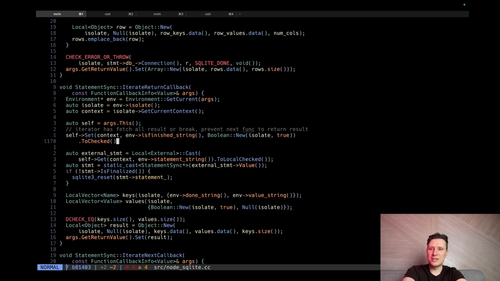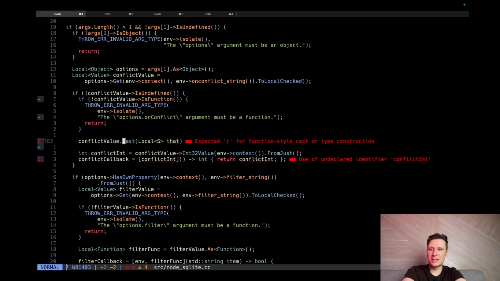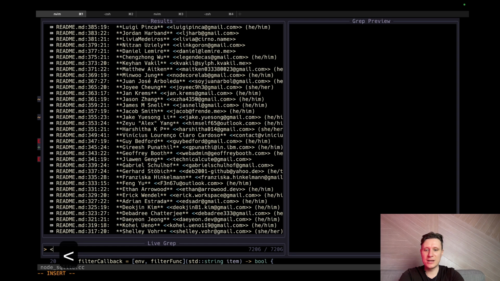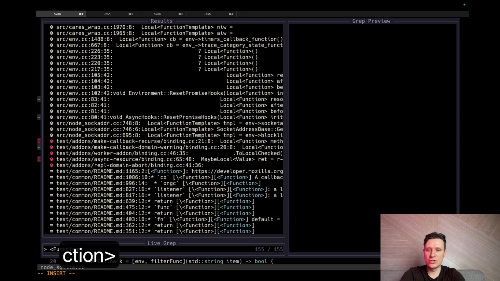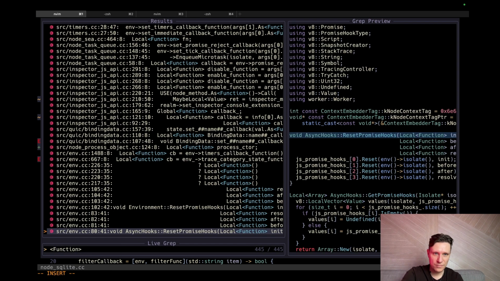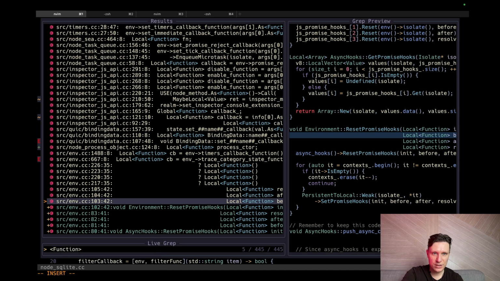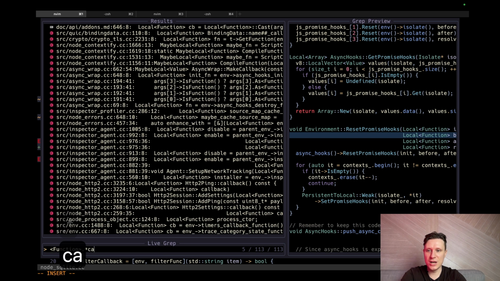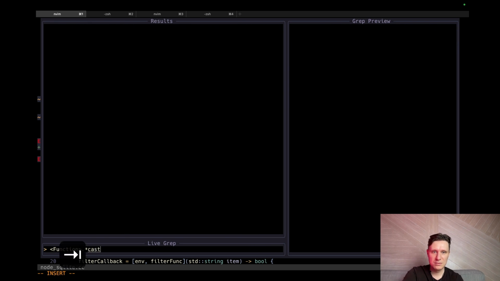So the key feature here is to find examples of casting something to function. So maybe I can just search like this and see how people use functions. But also I want to search cast. Or cast.